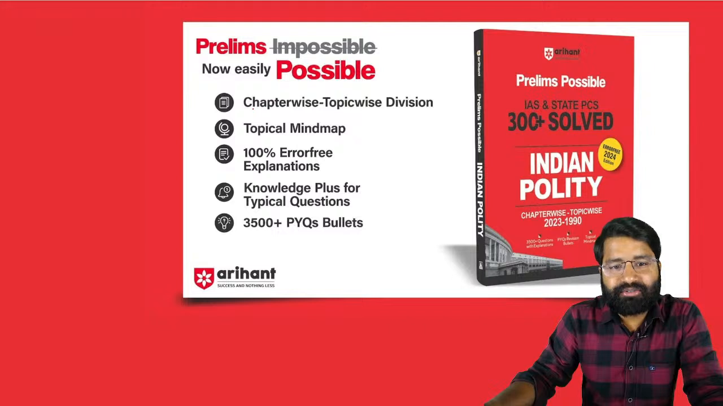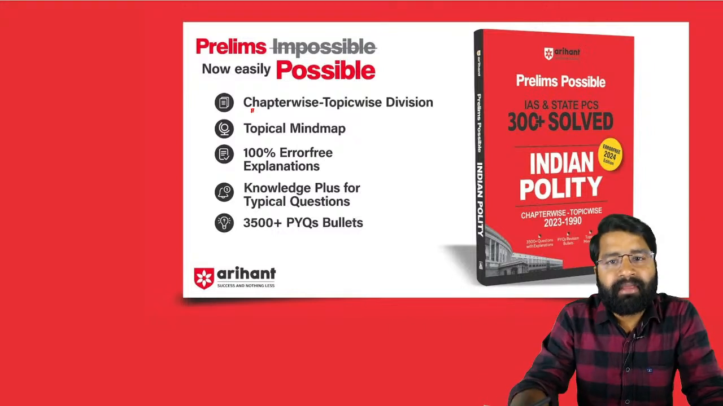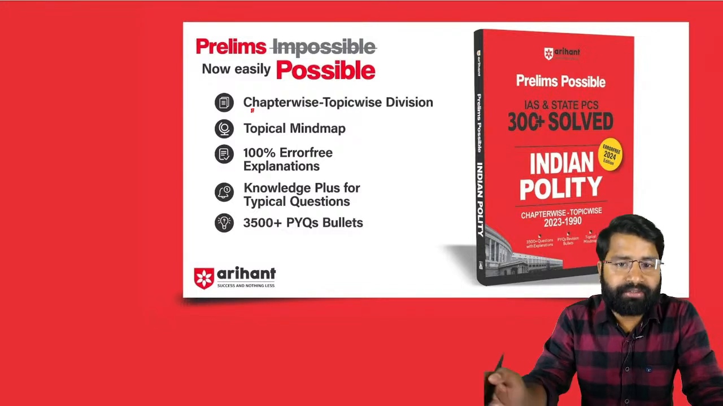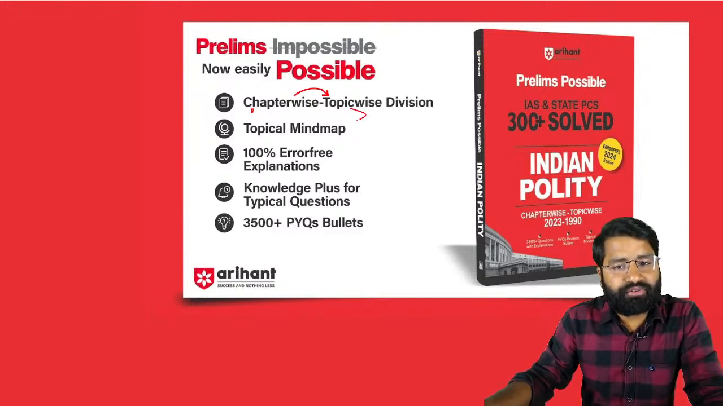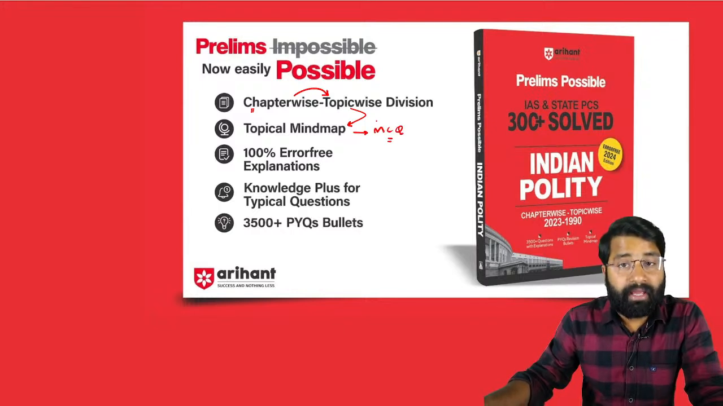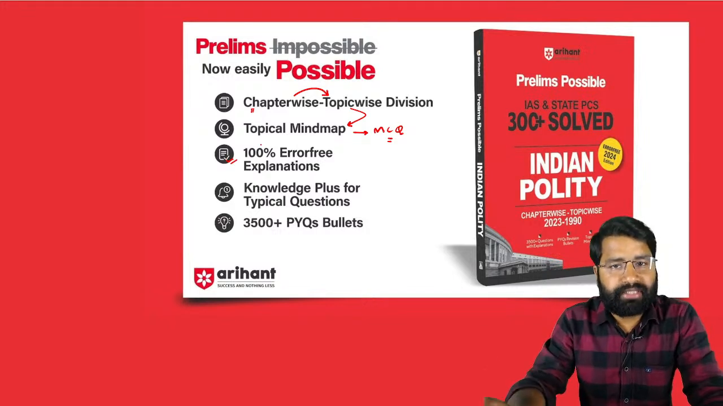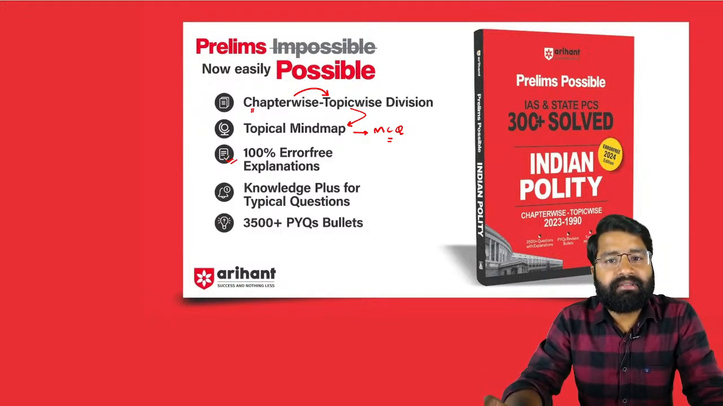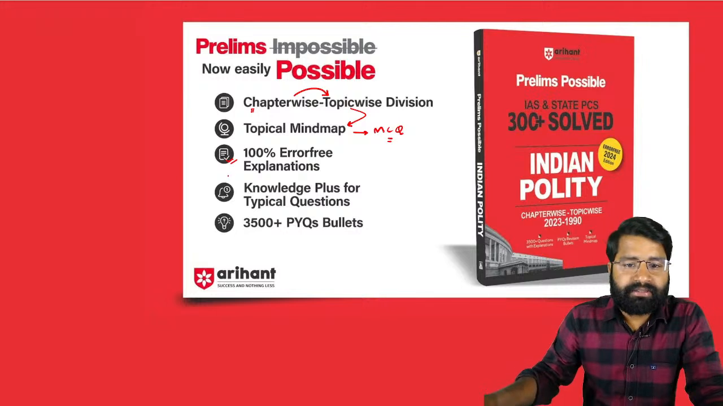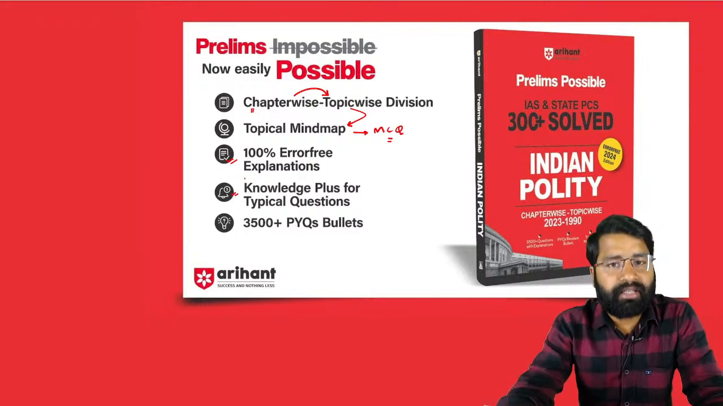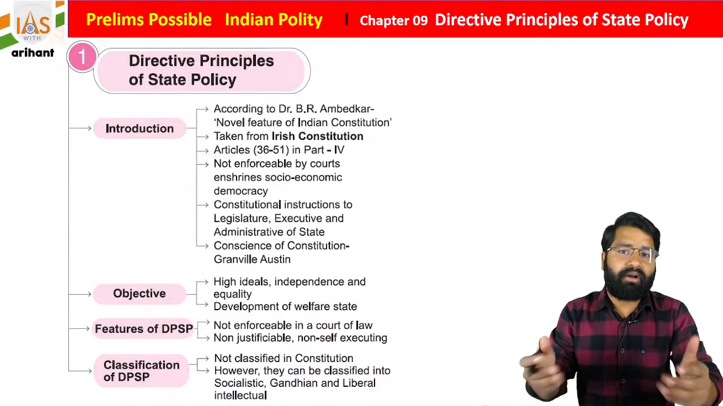As you see, students, this book has a unique thing: it is divided into chapters, and each chapter is divided into topics. There is a topic-based mind map, and there will be MCQs related to that topic. Along with that there will be previously asked MCQs, with very good explanations added by Arihant. There is a knowledge plus for the typical question, and at the end of this book you will get 3500 plus PYQ bullets. So it is going to help you a lot in your preparation.